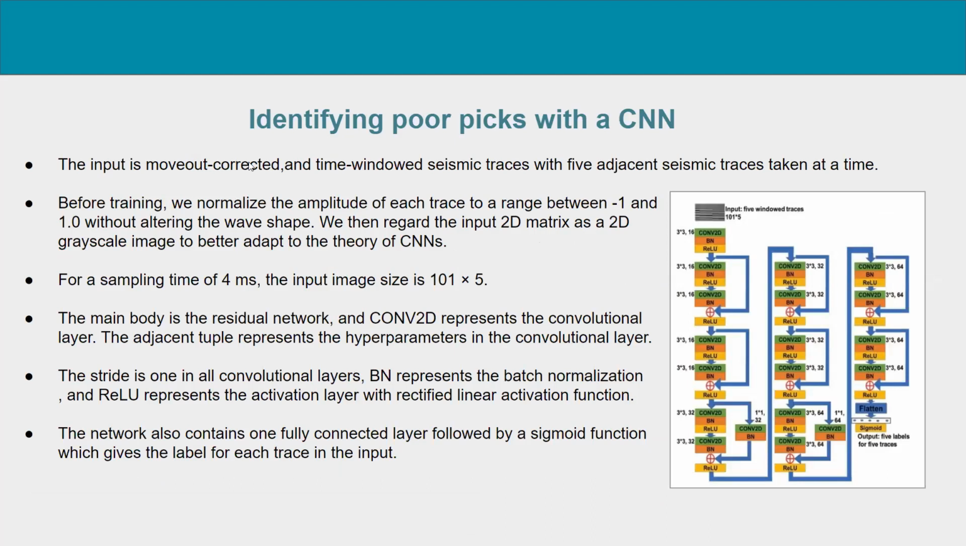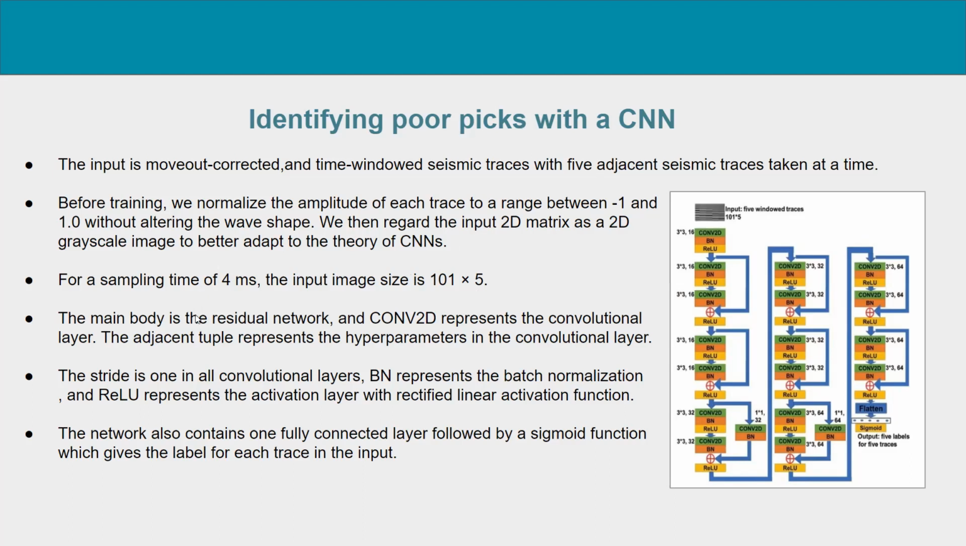Now, for identifying the poor picks with the convolutional neural network, the input is generally the move-out corrected and time window seismic trace, with 5 adjacent seismic traces taken at a time. Before training, we normalize the amplitude of each trace to a range between -1 and 1 without altering the shape. For a sampling time of 4 milliseconds, the input image size is 101 by 5, where 5 represents the 5 adjacent seismic traces that we have used for this image.